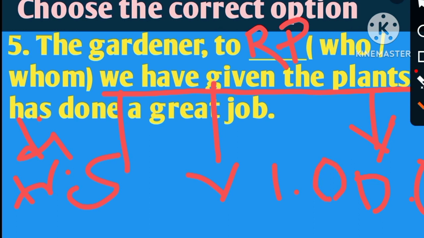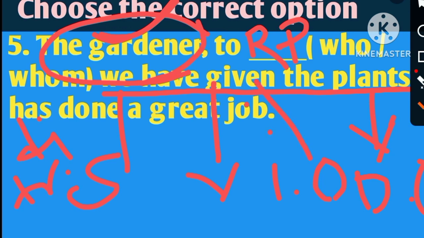So my dear friends, this gardener is the receiver of these plants. That means we have given the gardener the plants. So the gardener actually is the object of this verb given, the indirect object of given. So as a result, my dear friends, we have to use the objective form here, and that will be whom.